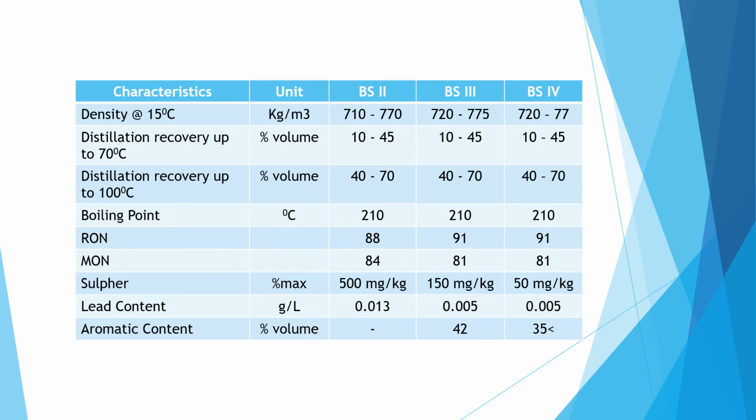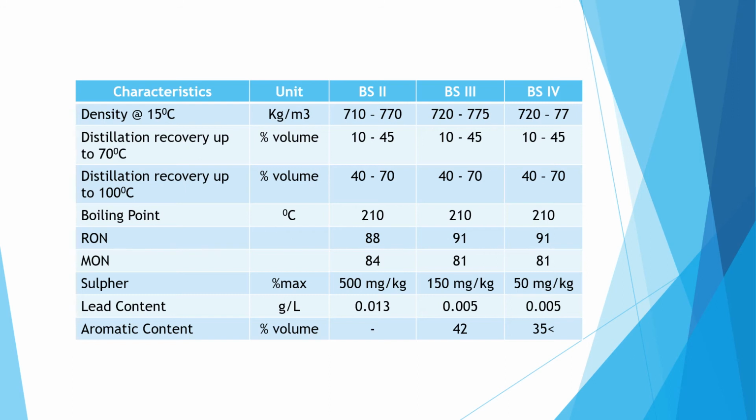Boiling temperature for BS2, 3 and 4 is 210 degrees Celsius. Research octane number, that is BS2 is 88, BS3 is 99 and BS4 is also 91. Motor octane number, BS2 is 84, BS3 is 81 and 81 is also for the BS4.